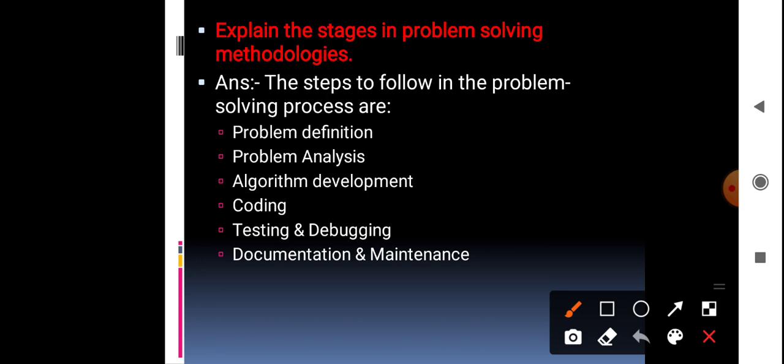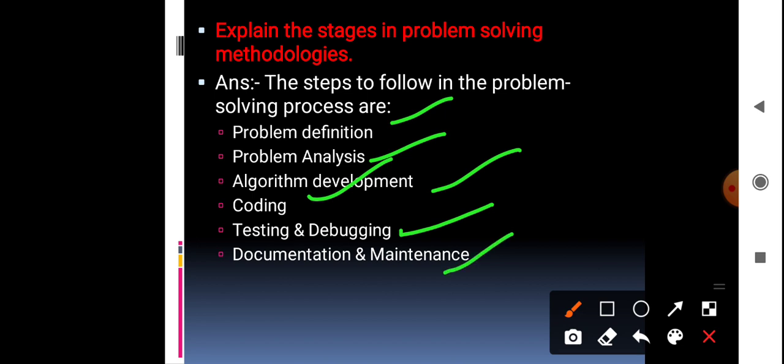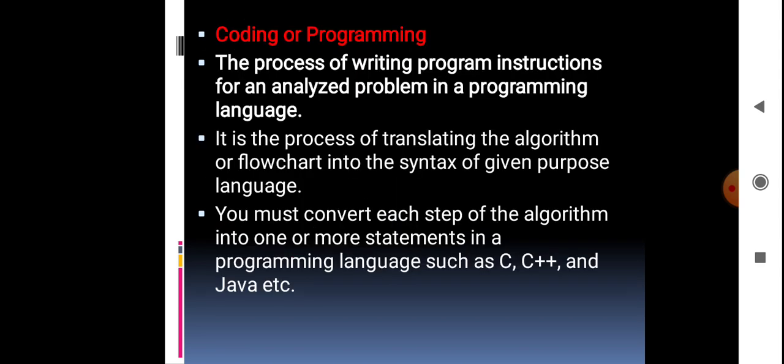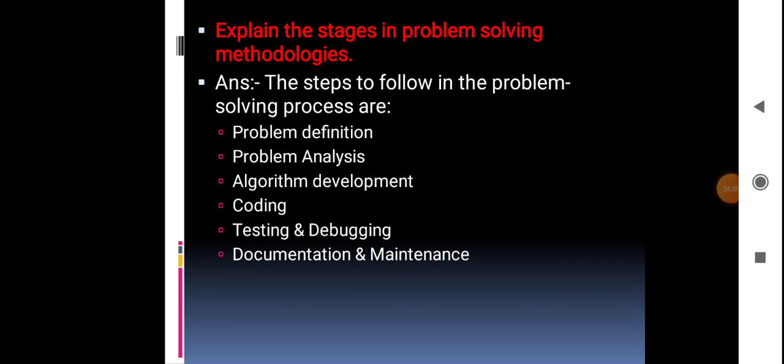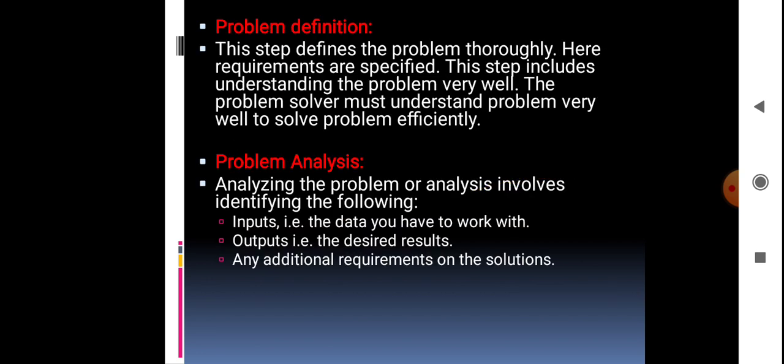First one is problem definition, second is problem analysis, after that algorithm development, then coding, next is testing and debugging, next is documentation and maintenance. So we have 7 steps of problem solving.